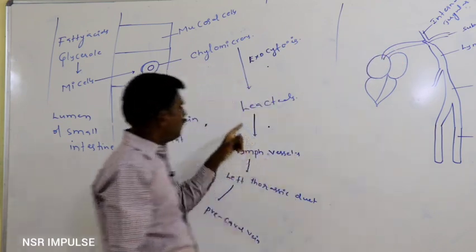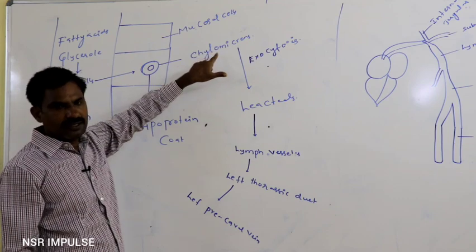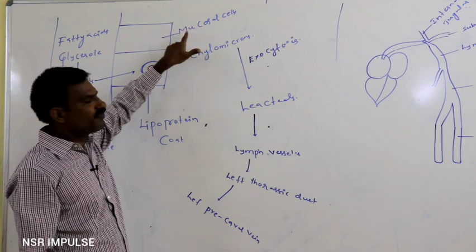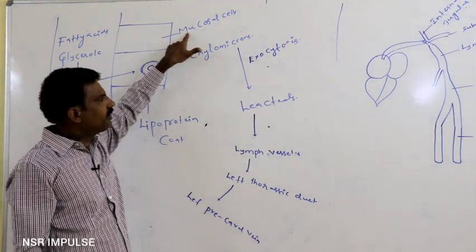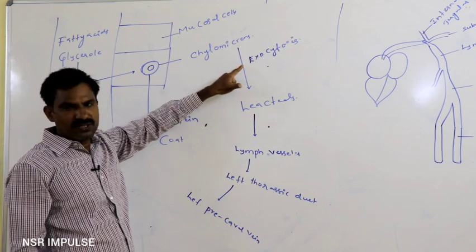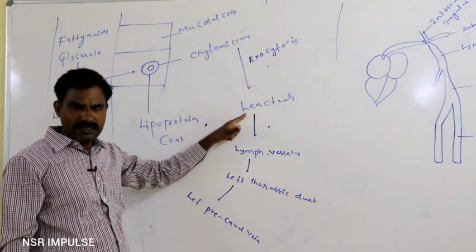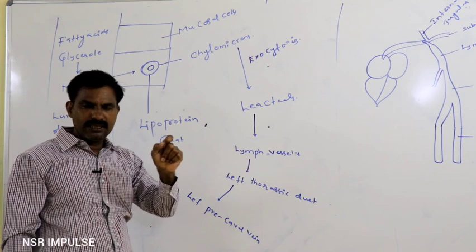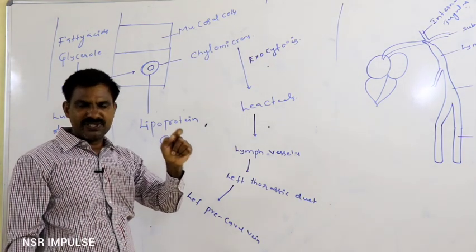So at first, chylomicrons formed in the mucosal cell reach the lacteal by exocytosis. The lacteal is nothing but a lymph capillary present in the villi.